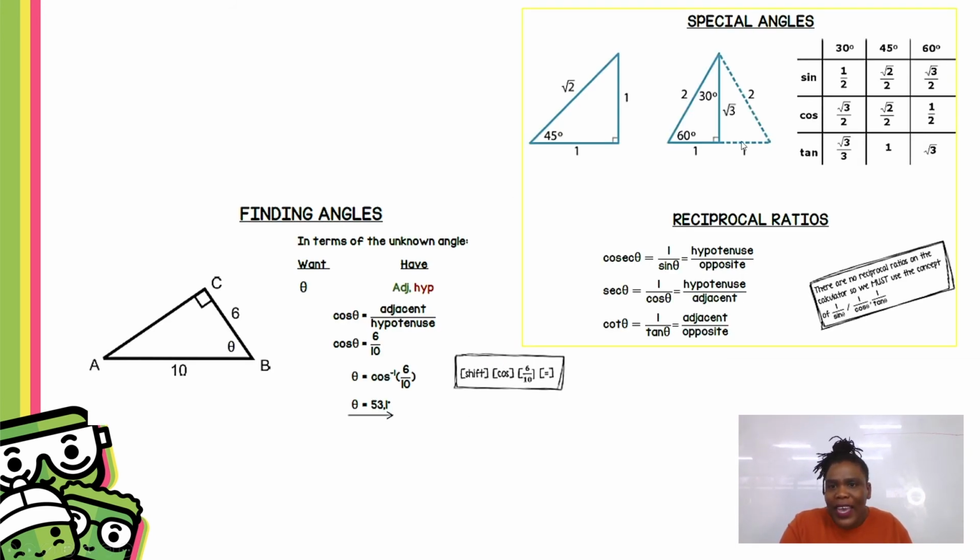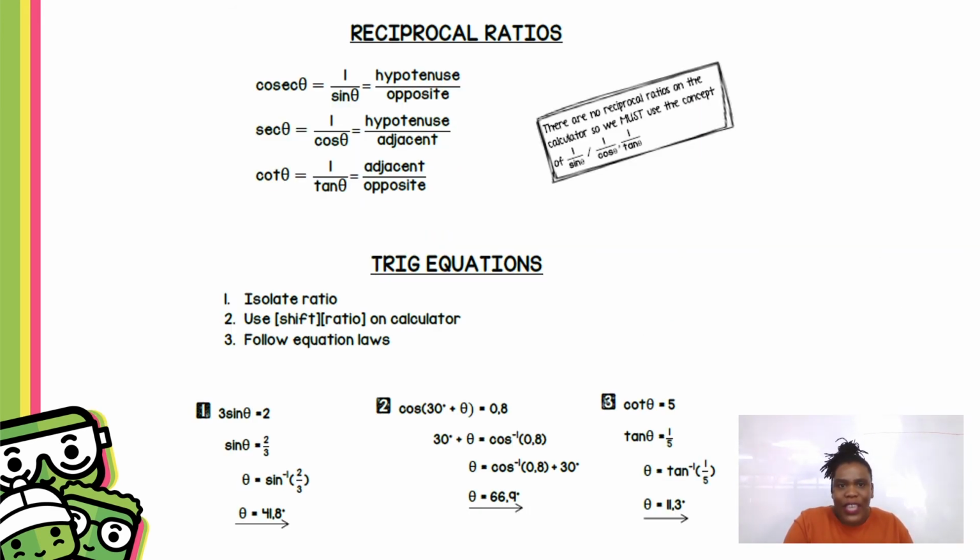Remember your special angles. If you see 30, 60, 45, those are special angles. You don't have to study the special angle table, but be able to recognize special angles because you can literally just use your calculator for that. Use what you have to get what you want. Then there are our reciprocal ratios. You're not going to be tested on cosec, sec, and cot, but if you're comfortable with them, that is great. And then know, how do you enter them into your calculator? It's 1 over sine theta. You enter it exactly as you see it.